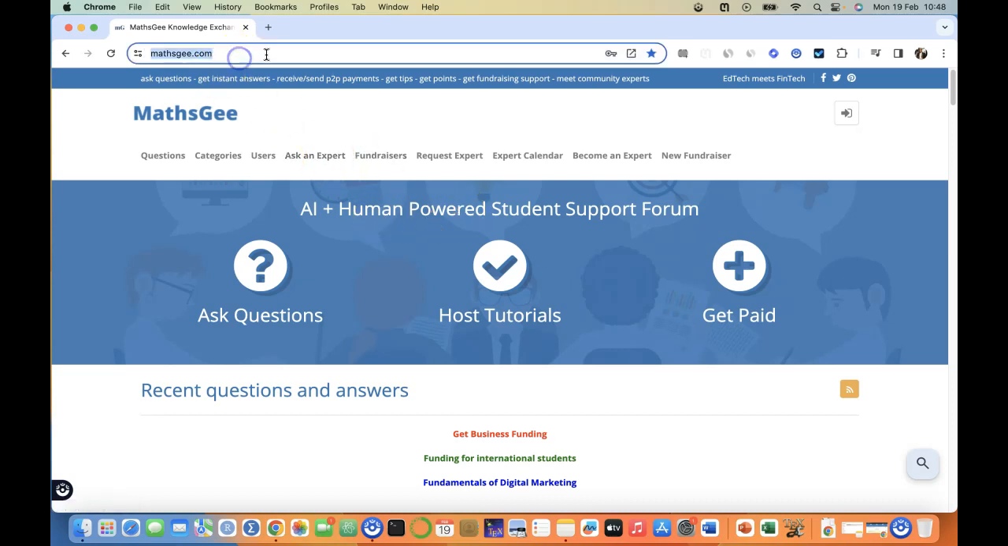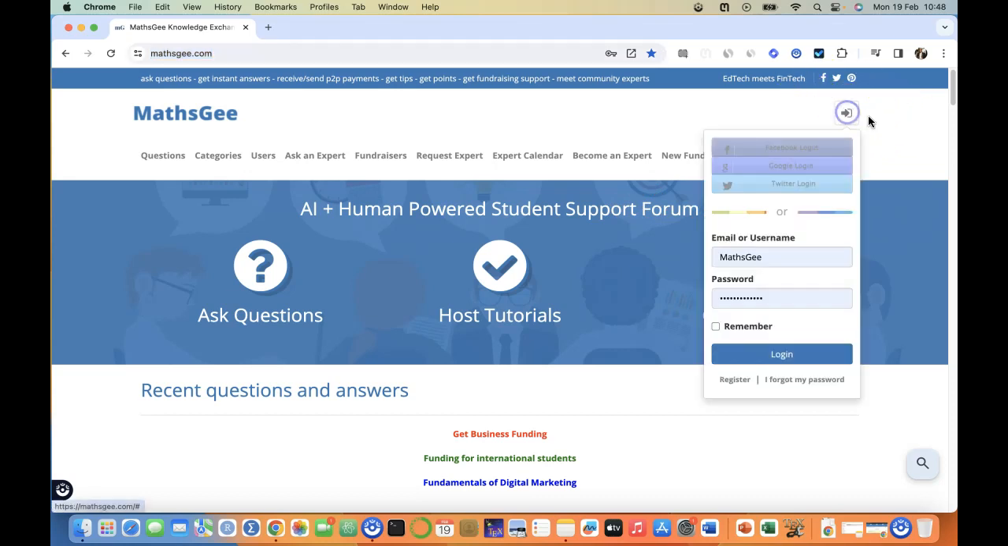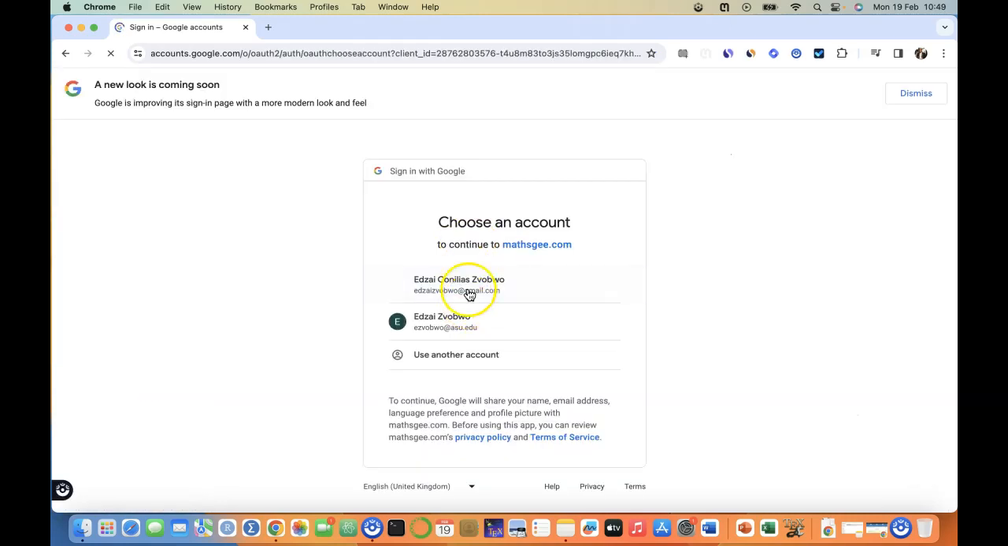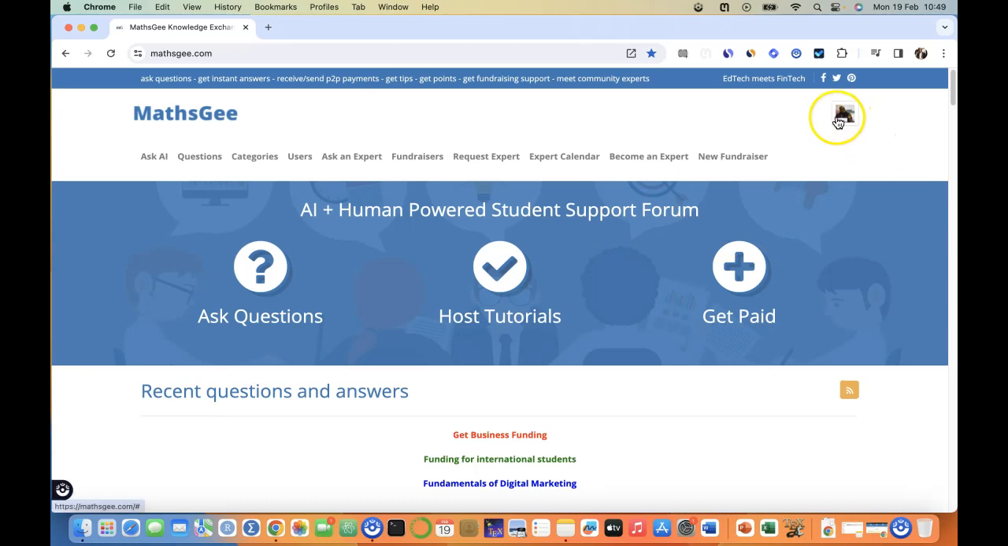So the first thing is to go to mathsgee.com. Then you'll get to the website. Once you get to the website, you go to the login area here where you can log in if you have a user, or you can just register here if you're a new user. So I'm going to log in with Google because that's the one I'm using. Okay, there we go. I'm logging in with my Gmail. Okay, you can see I'm logged in there.